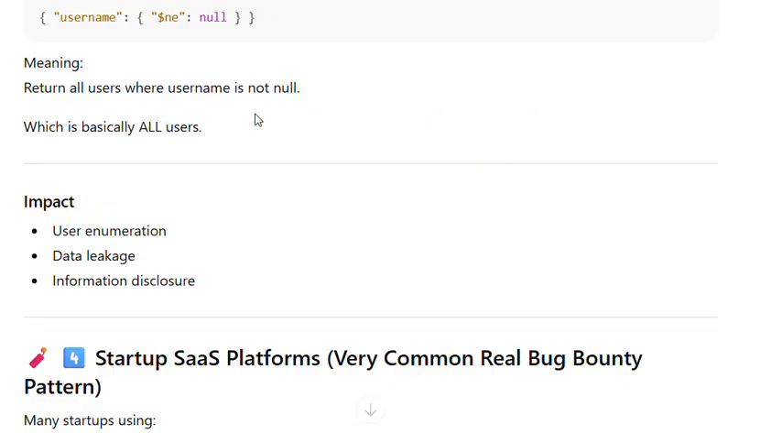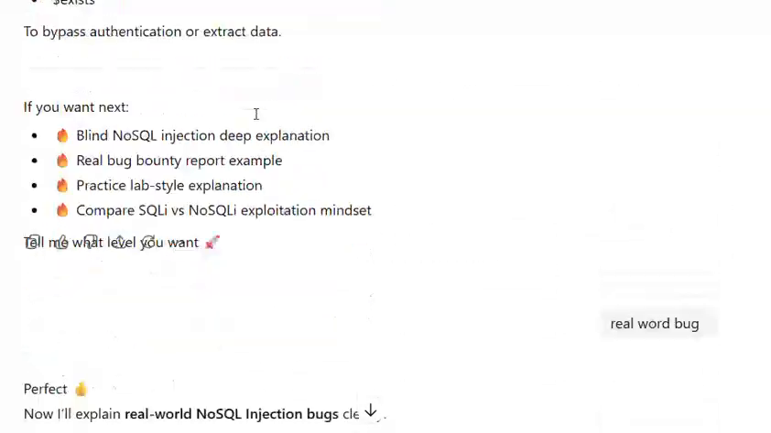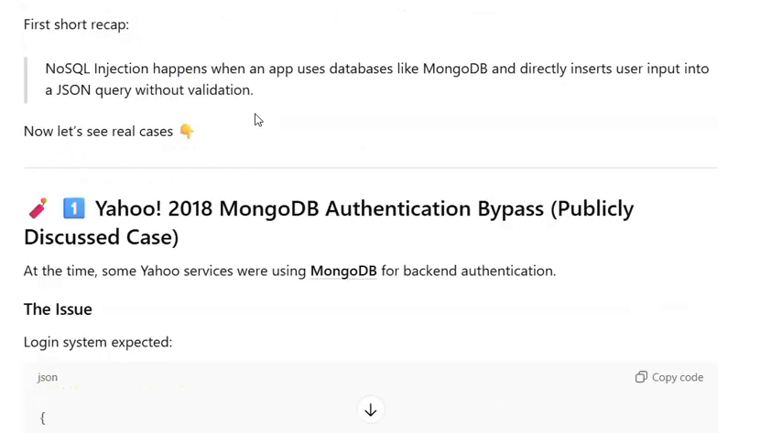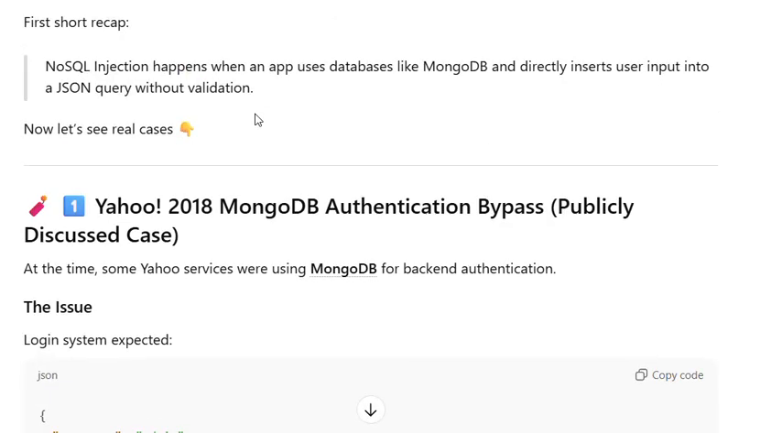First, a short recap: "NoSQL injection happens when an app uses databases like MongoDB and directly inserts user input into a JSON query without validation." Now let's see real cases.